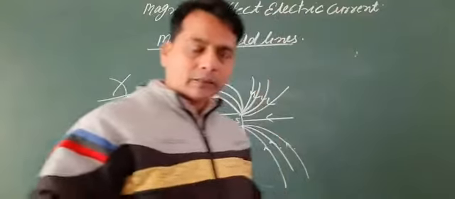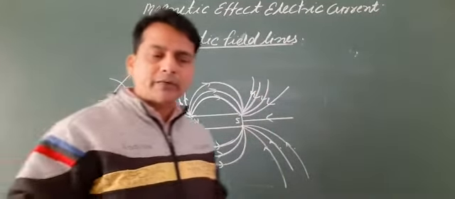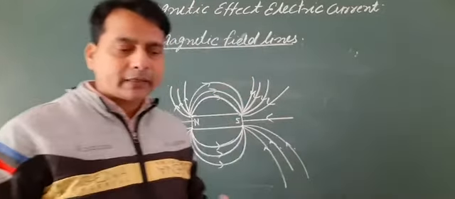So now the next topic we will discuss is the magnetic field due to a straight current carrying conductor.